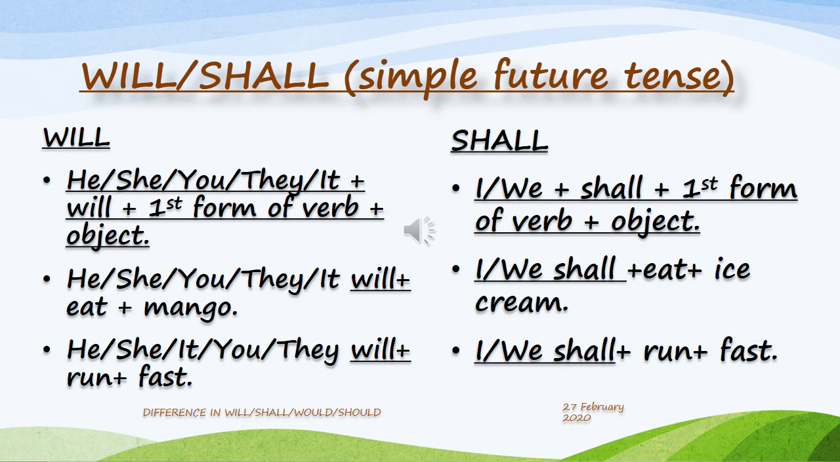Now, let's revise what we learnt earlier: the use of will and shall in simple future tense. Will is used with he, she, you, they, it, plus will, plus first form of verb, plus object. An example can be: he will eat a mango. She will run fast. Shall is used with I and we. So we can say I, we plus shall plus first form of verb plus object.